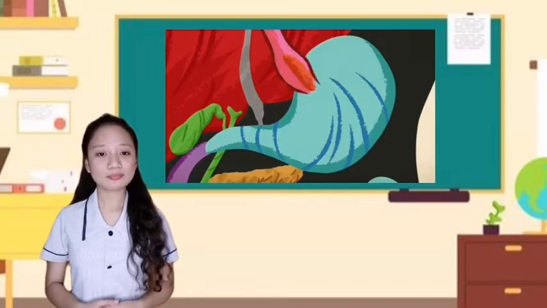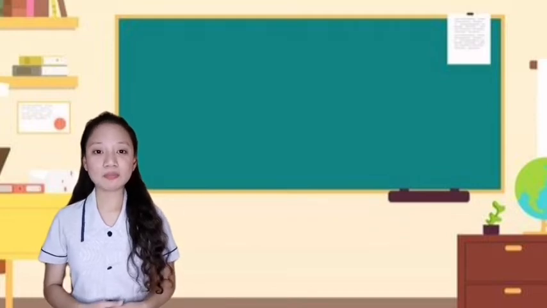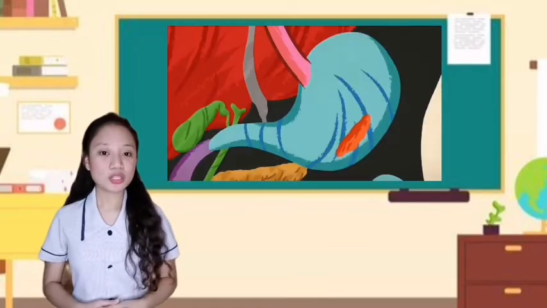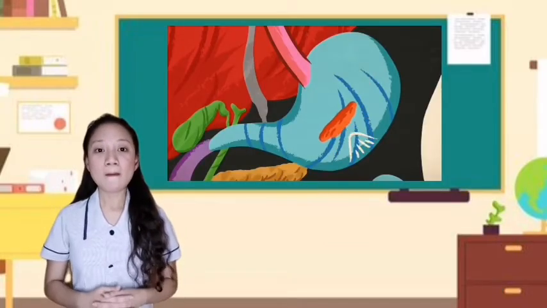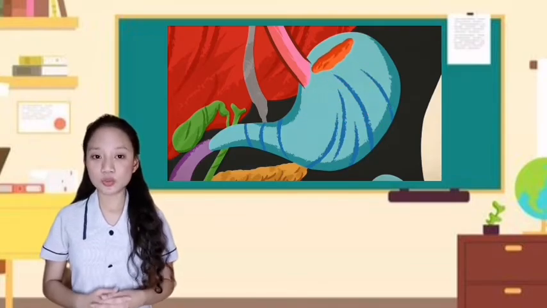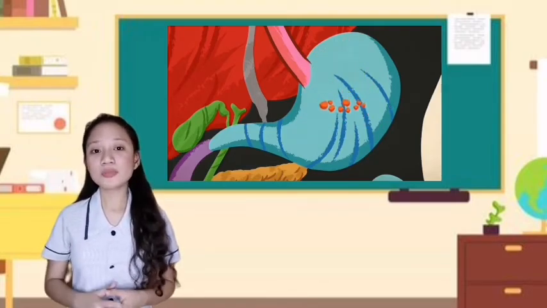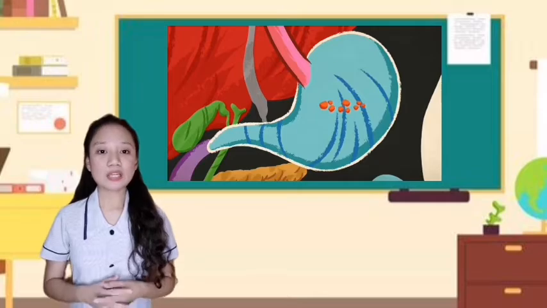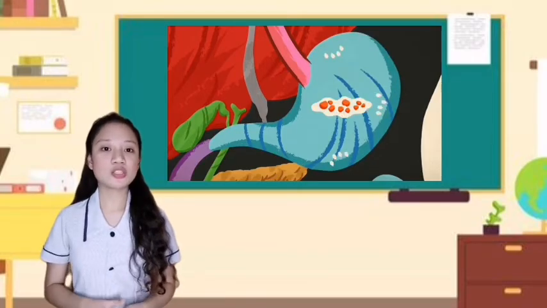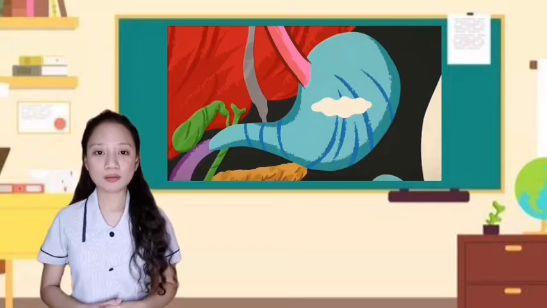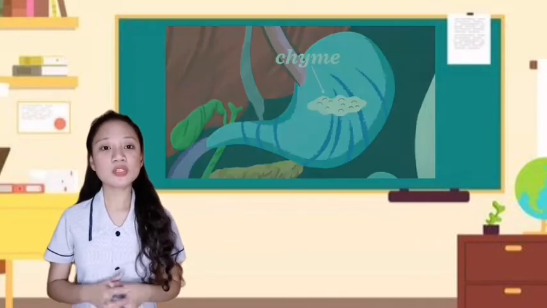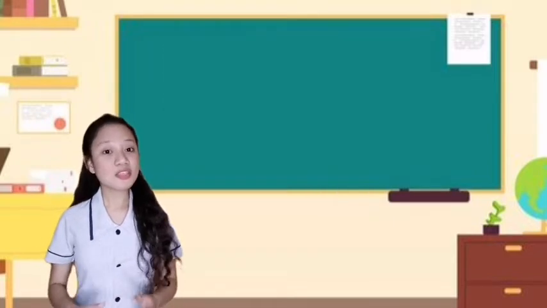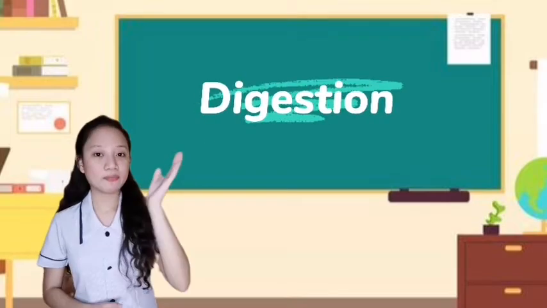The next organ that makes up the digestive system is the stomach. After food enters your stomach, the stomach muscles mix the food and liquid with digestive juices. The stomach slowly empties these contents, called chyme, into your small intestine. Chyme is a thick liquid of partially digested food and digestive juices made in your stomach. Chyme moves from your stomach into your small intestine for further digestion. This is the area where digestion happens.